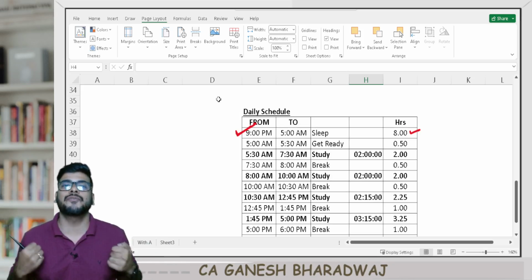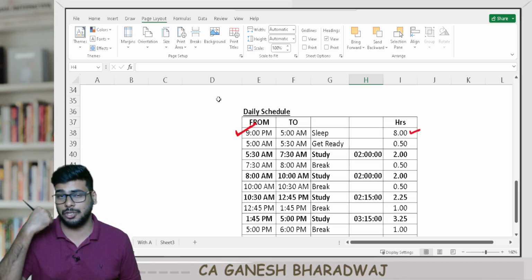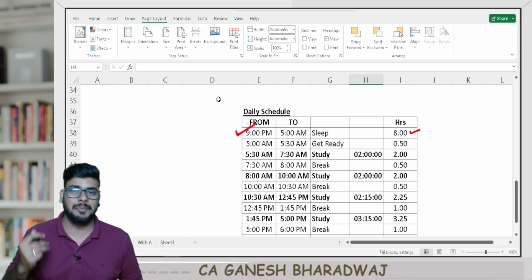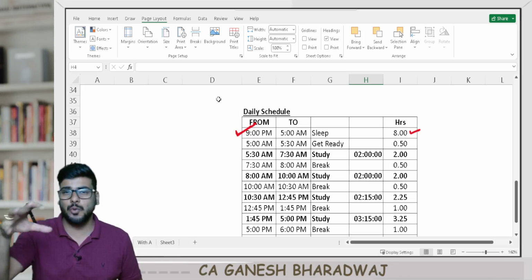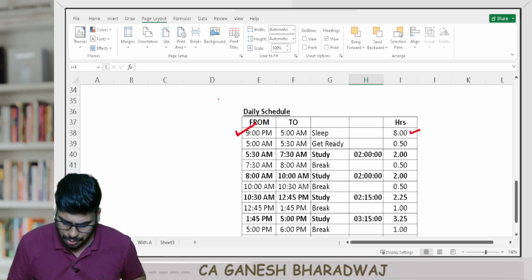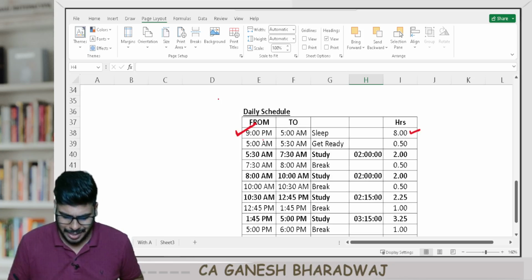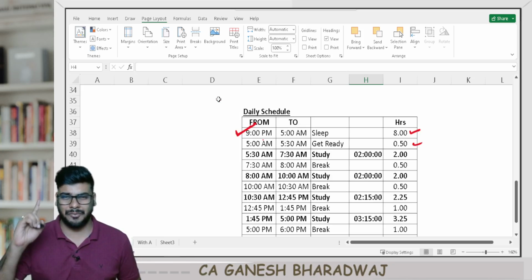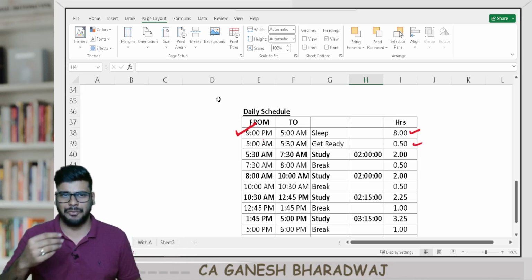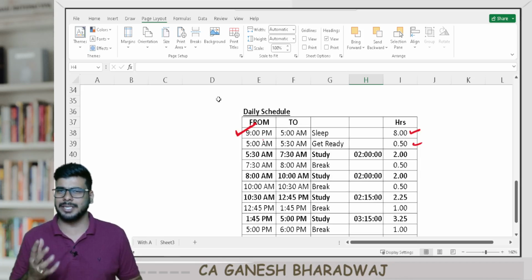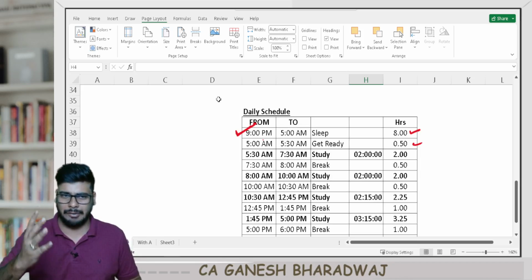Now, the quality of your sleep matters. The better the quality of your sleep, the next day will be super effective for you, right? So now you start your day at 5 a.m. in the morning. Now, half an hour is the time to get ready. The first thing, the most important thing, you brush. And if you have a habit of doing yoga or some breathing exercises, even deep breaths, take 10 deep breaths, that will also be enough.